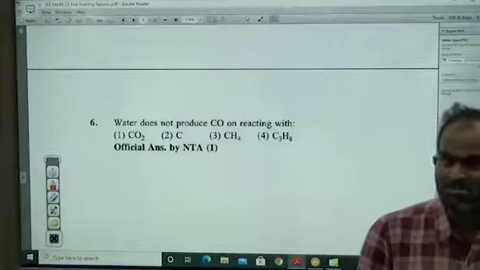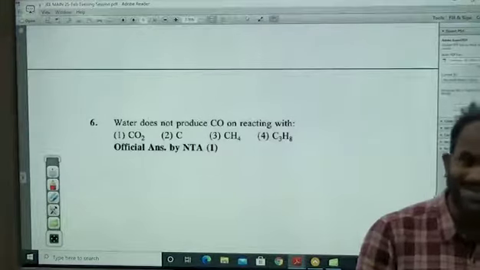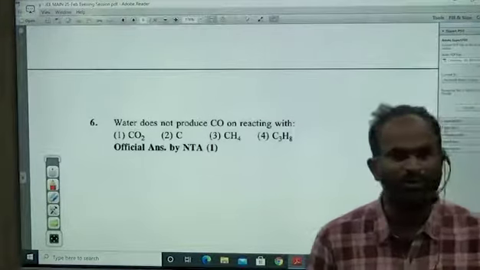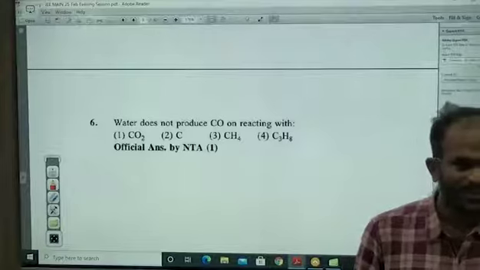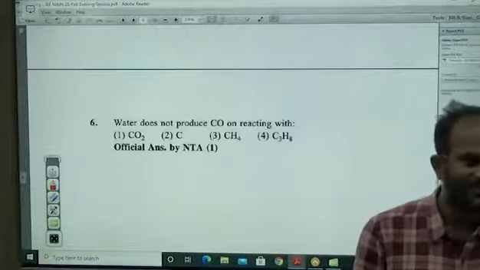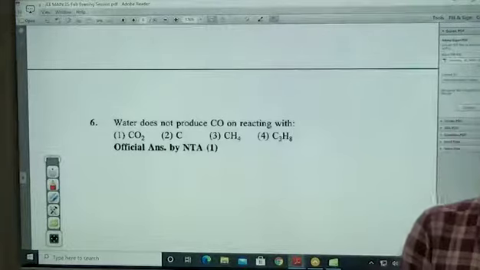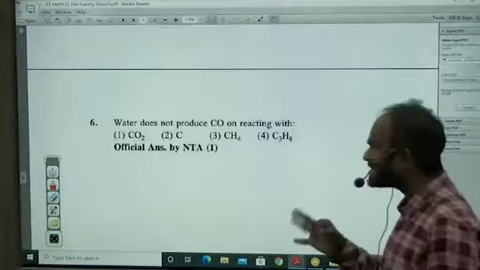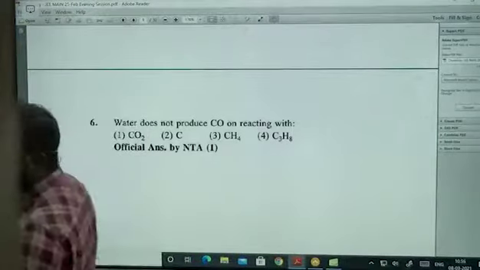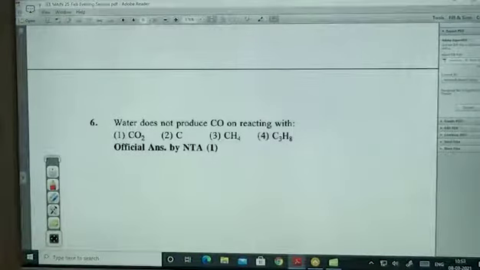We can say yes, we cannot say yes, at the same time we cannot say no, because that is an intermediate compound. And we could say one thing, it's a fantastic reducing agent. Whenever you see carbon monoxide, remember only one thing, it's one of the finest reducing agents.